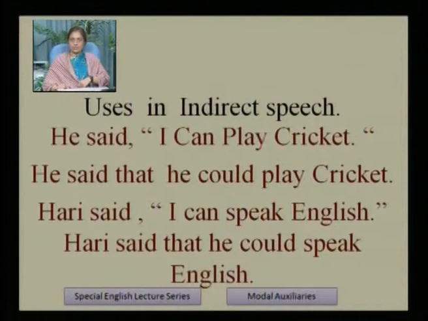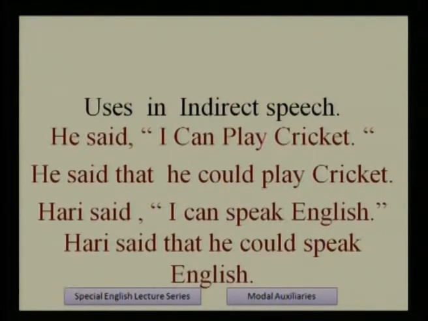So in these sentences, indirect speech. Generally in indirect speech we have to use the past form of modal verbs. Before this we have also seen it with will and shall. In the same way here can is used, and with can also we have to change into its past form. The past form is could.